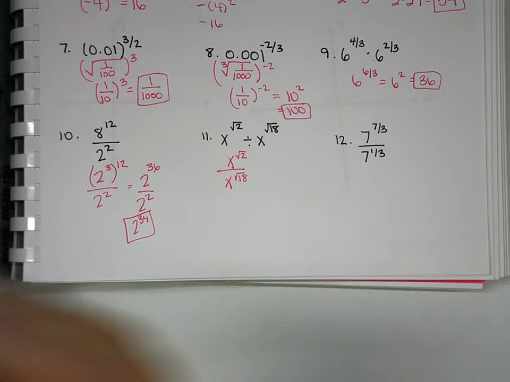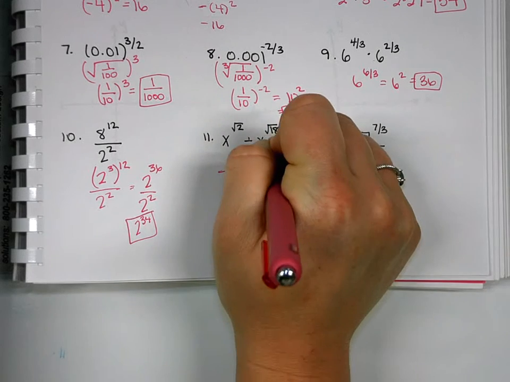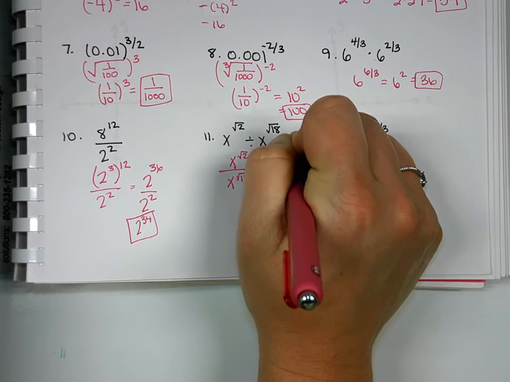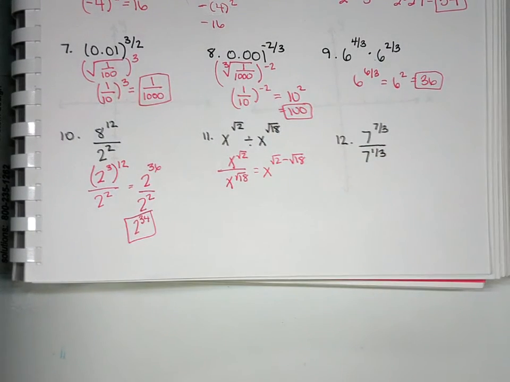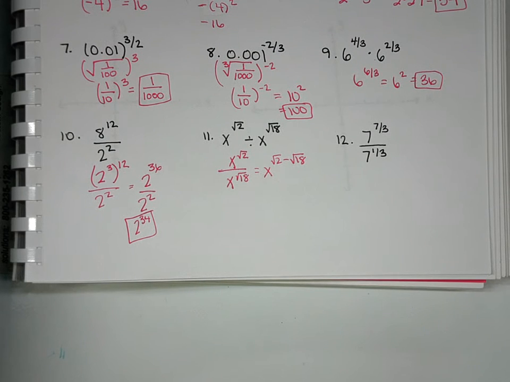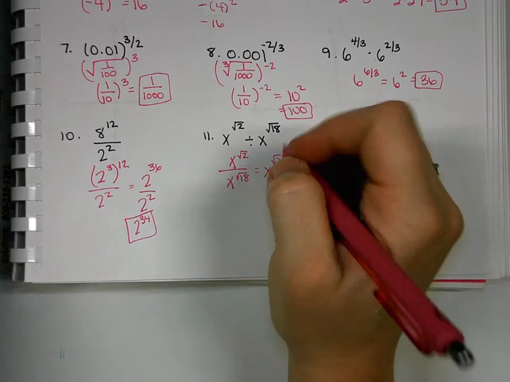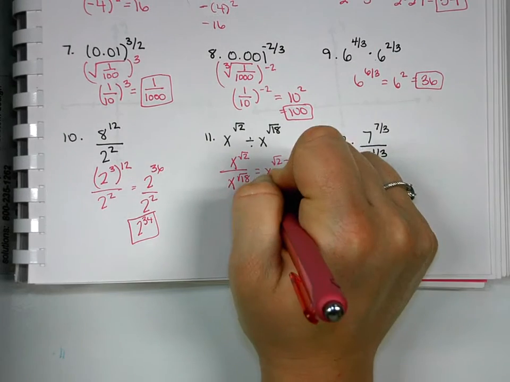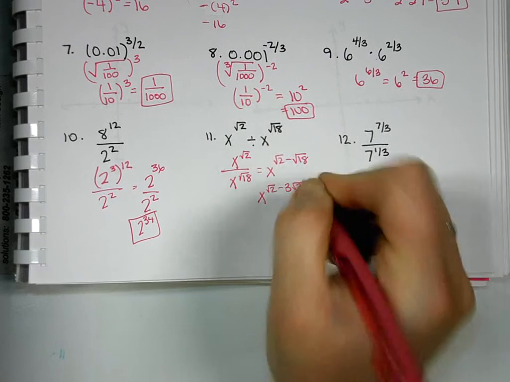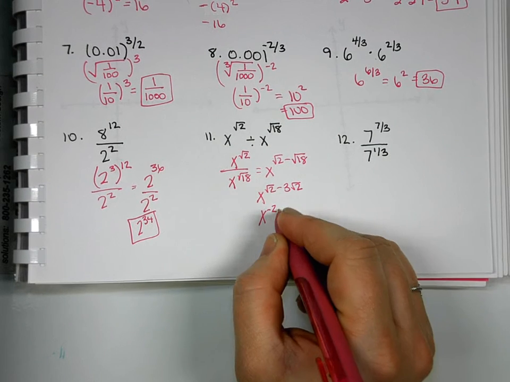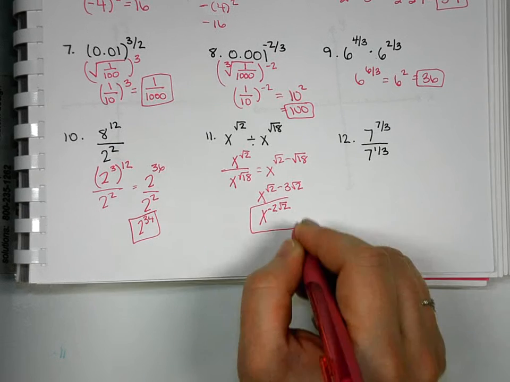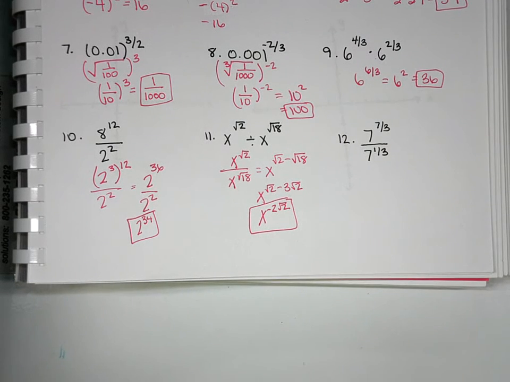Subtract them. Can we subtract root 2 and root 18? No, not yet. Can we simplify the radical so that we can? How can we simplify square root 18? 3 root 2. So we'll have root 2 minus 3 root 2, which will give us negative 2 root 2. And I'm going to say we're okay with negatives at the moment.